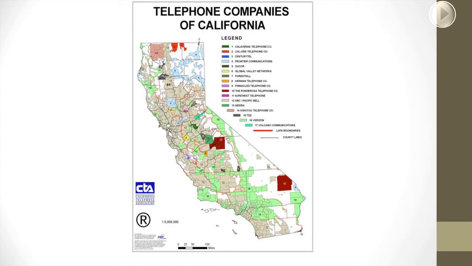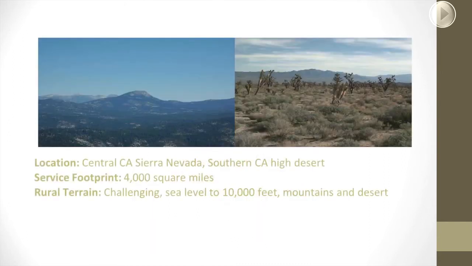In addition, we also have a nice large exchange down in the Mojave Desert, 2,300 square miles, where we serve a grand total of 73 customers. But as you can see, we serve a wide range of geography, from up to 10,000 feet in elevation in the granite peaks of the Sierra Nevada to sea level, as well as the high desert regions of the Mojave Desert. And needless to say, this presents a wide variety of challenges for building and maintaining our network, which includes over 2,000 miles of copper and 460 miles of buried fiber, as well as 30 radio links across rugged terrain.